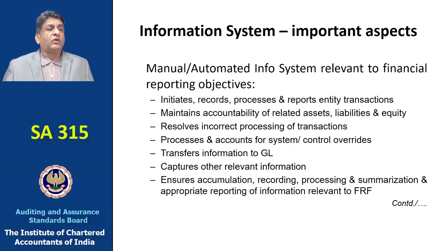Some of the material important aspects are whether the information system properly initiates, records and processes the entity's transactions, whether it maintains accountability for related assets, liabilities and equity, whether it resolves incorrect processing of transactions, whether it processes and accounts for system or control overrides, whether it transfers information accurately to the general ledger, whether it captures all relevant information, and it ensures accumulation, recording, processing and summarizing as well as appropriate recording and reporting of information which is relevant to the financial reporting framework.